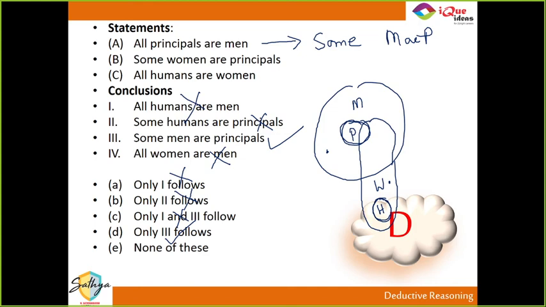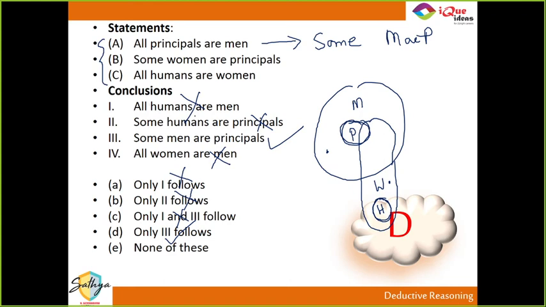B क्यों नहीं आएगा? B option. Okay, that is only 2 follows. Look at this diagram, guys. B, does this diagram support the given 3 statements? First tell me that. Does this diagram support the 3 given statements? 3 statement को तो ये settle करता है. Yes. Do you agree that this diagram is supporting the 3 statements?